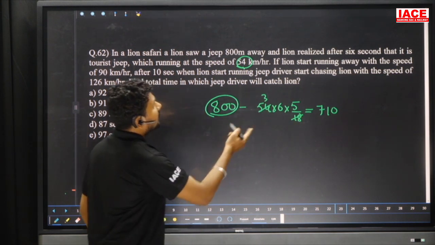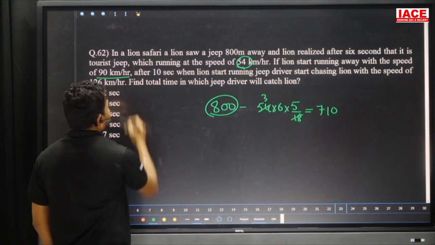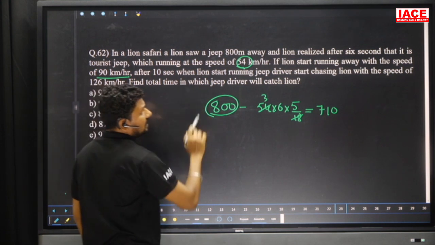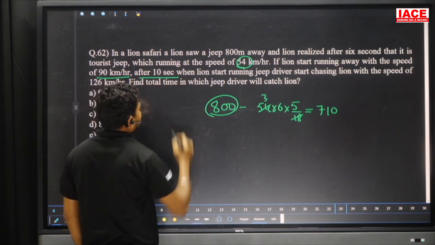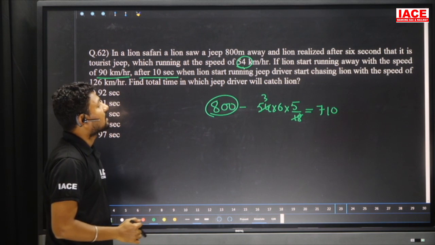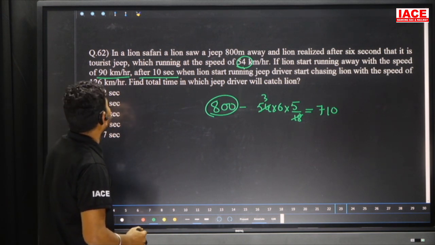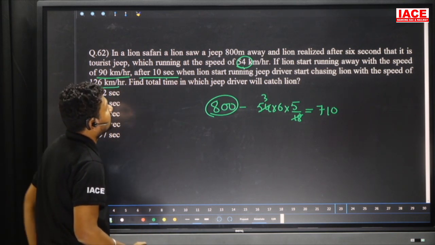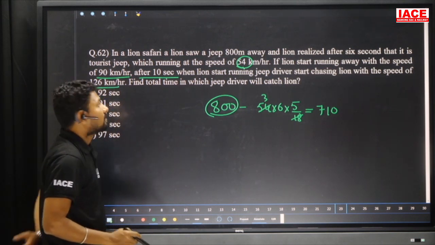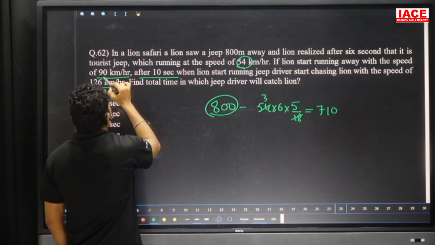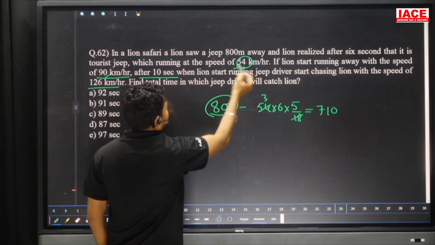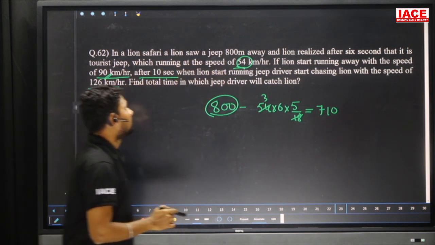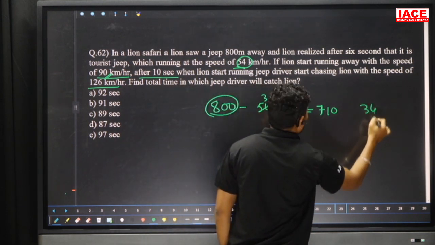If the lion starts running away at the speed of 90 kilometers per hour, after 10 seconds, when the lion starts running, the jeep driver starts chasing the lion at the speed of 126 kilometers per hour. Find the total time taken for the jeep driver to catch the lion. Now the jeep is running at 54, the lion is running at 90. 90 minus 54 is 36 kilometers per hour.